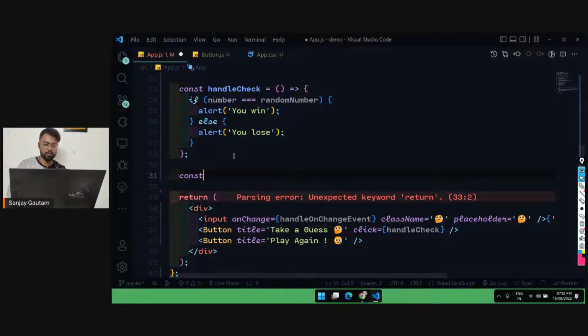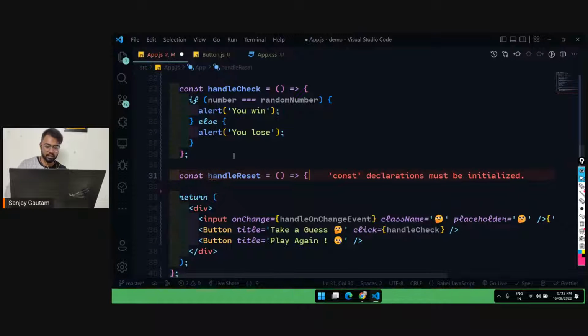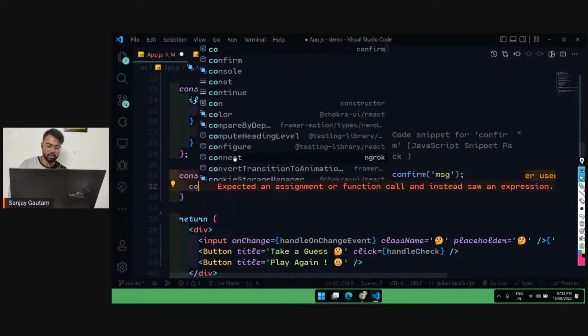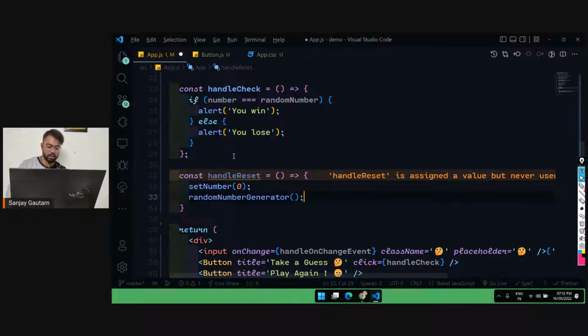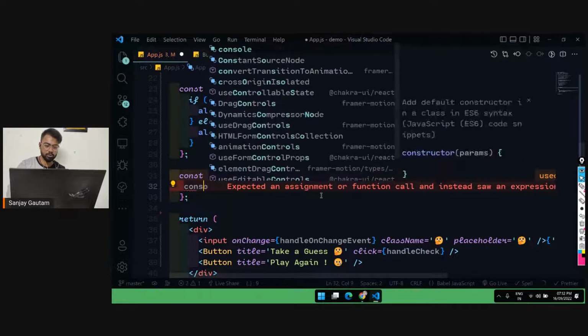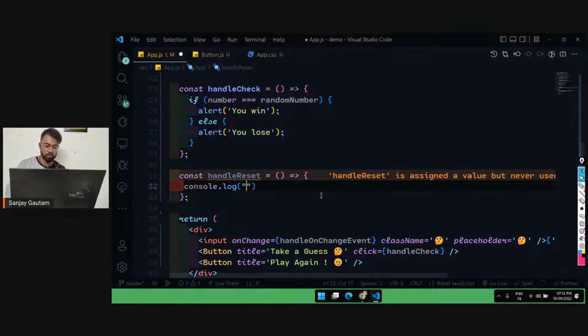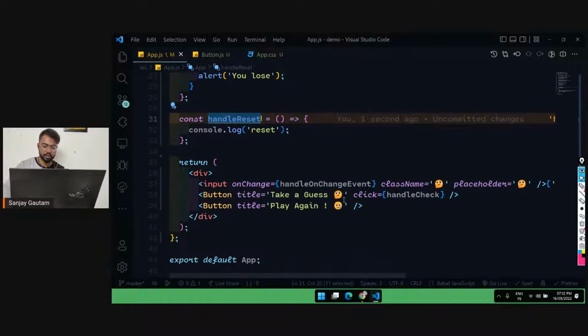Let me create one more function, handleReset. In it I'm going to set the number to 0 and set the random number, and type console.log reset. I will pass this handleReset here as a prop to the second button.